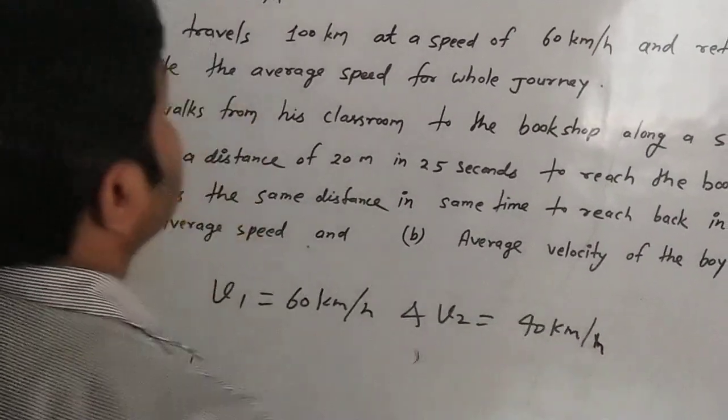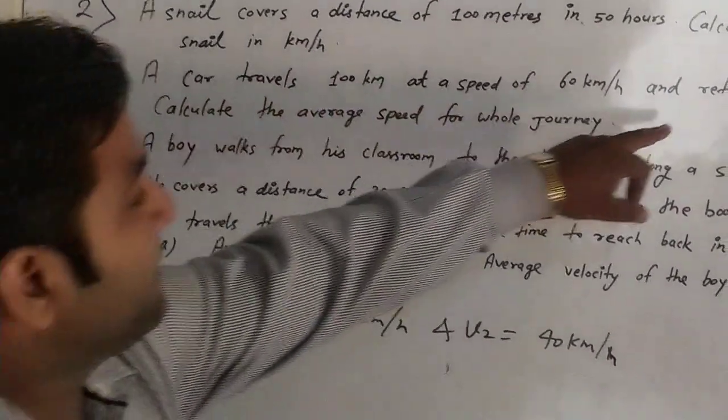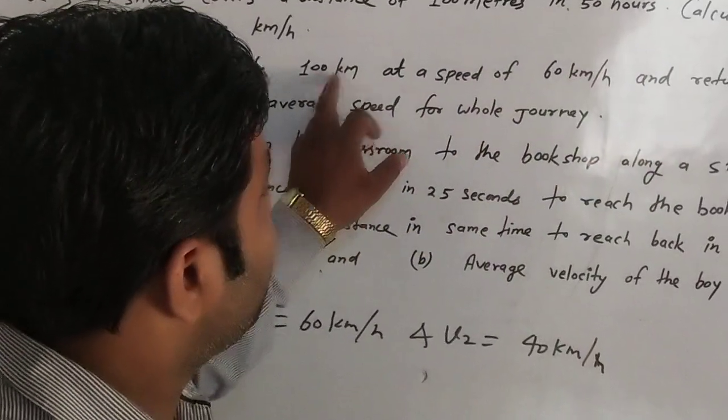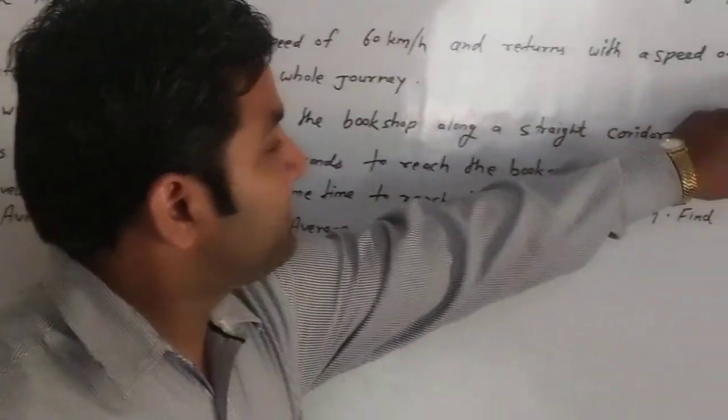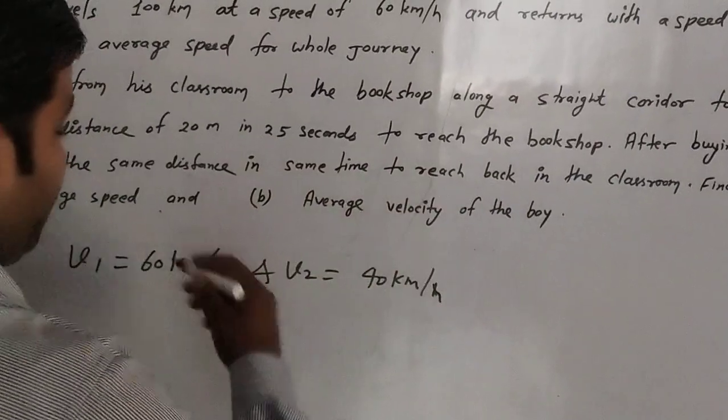Here distance is same, returning distance is same, that is 100 km. First here 60 and second speed 40. So we will apply the previous concept of formula.